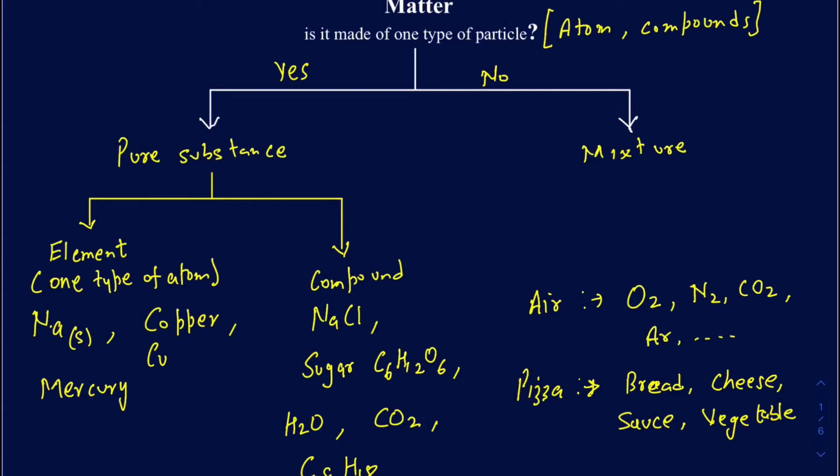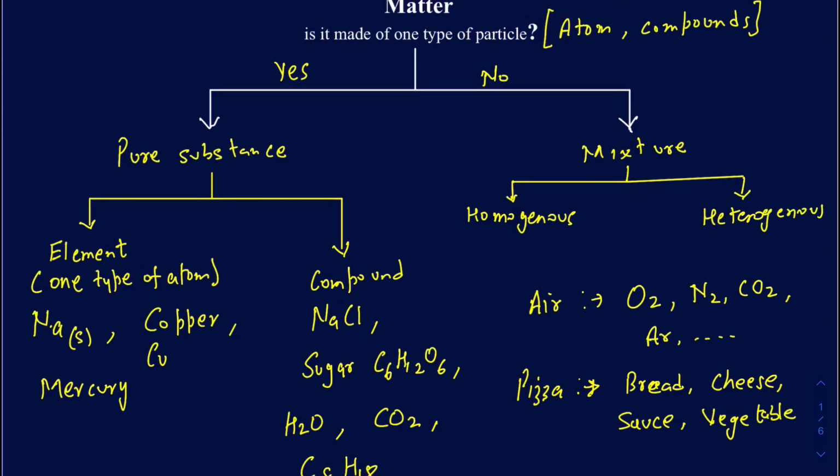So if you have a mixture that has an even composition of the material, then you put that into the category of a homogeneous mixture. So air is an example of a homogeneous mixture. And if you have a mixture that has an uneven composition of the material, it's going to be a heterogeneous mixture.